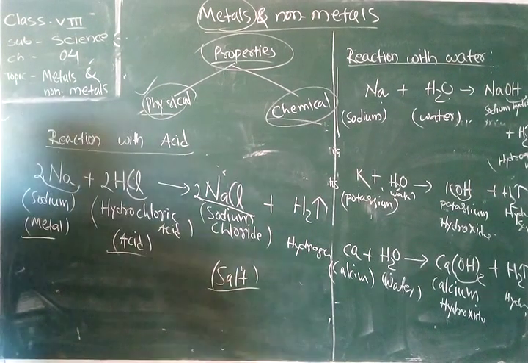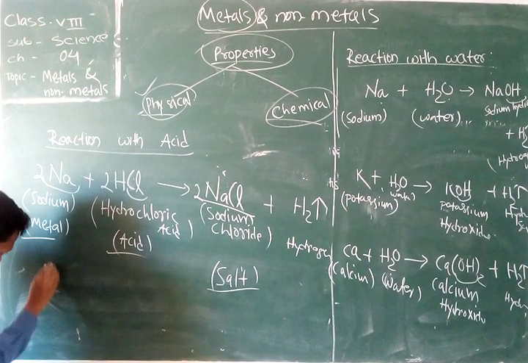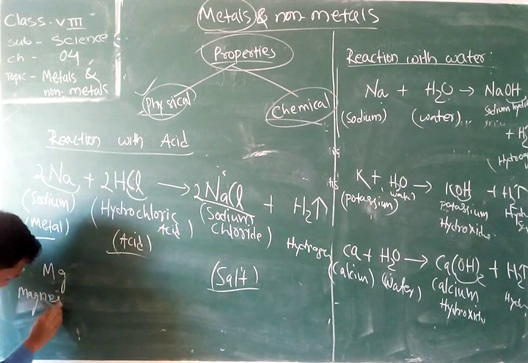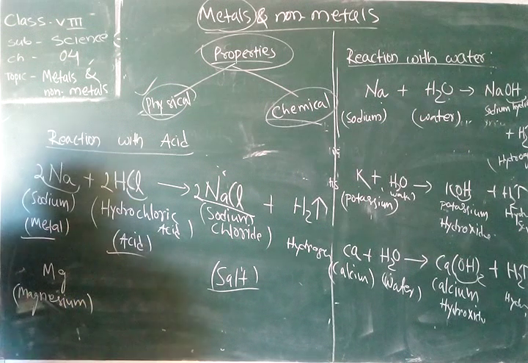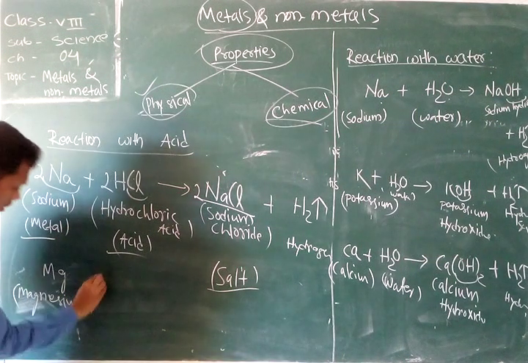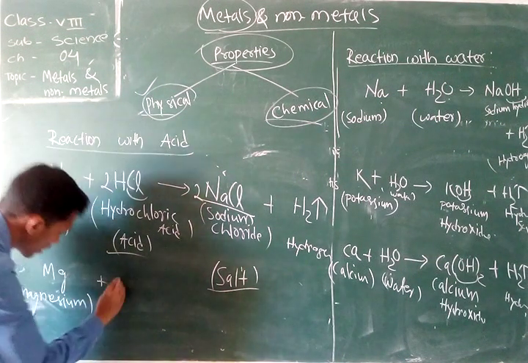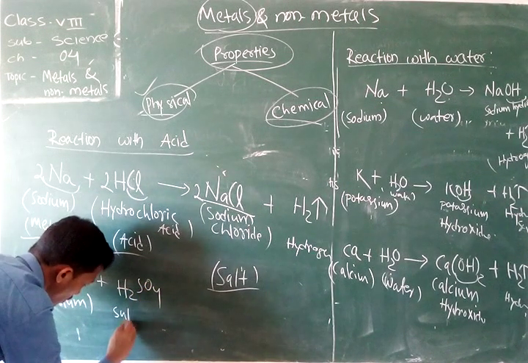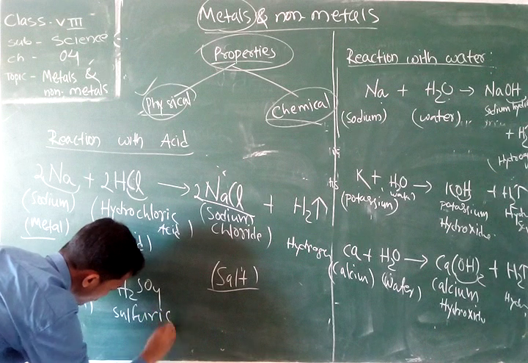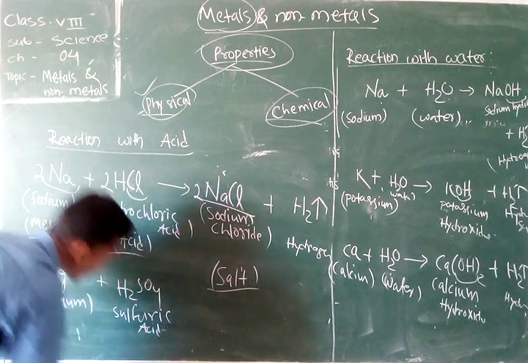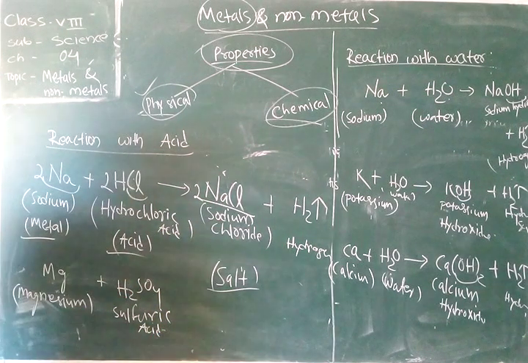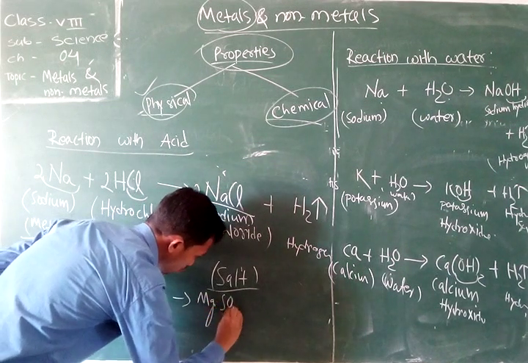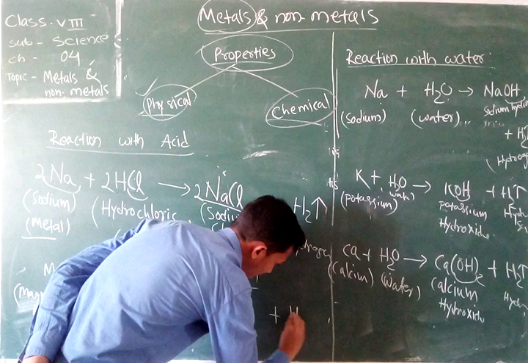Here take a metal, that is your magnesium, and another type of acid, sulfuric acid, H2SO4. Whenever magnesium reacts with sulfuric acid, it produces MgSO4 and releases hydrogen gas.